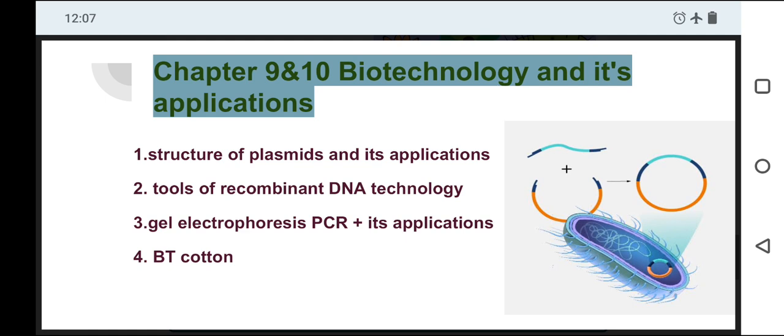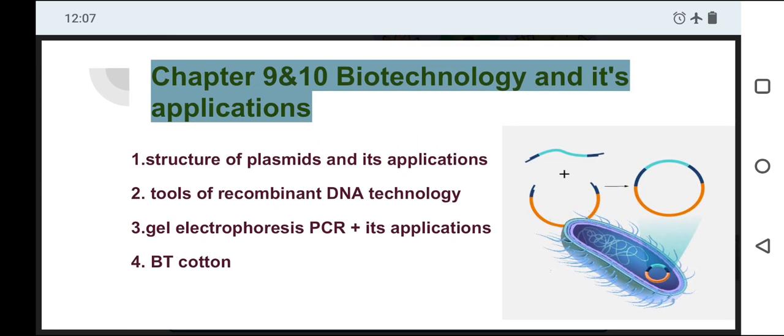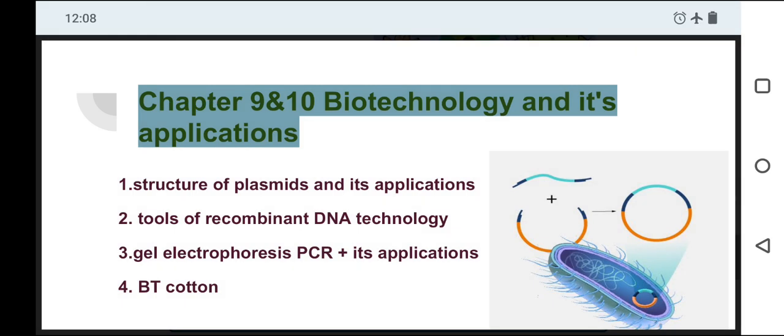Okay, what is our desired interest? So in this, from these two topics you have to learn very well about the structure of the plasmid and its application, then the tools of recombinant DNA technology, gel electrophoresis. Gel electrophoresis is a very important one. Next to gel electrophoresis, the PCR technique, polymerase chain reaction. What are the applications of gel electrophoresis in recombinant DNA technology? What is blue-white selection? How can you recognize which are the recombinant DNA and which are the non-recombinant DNA?